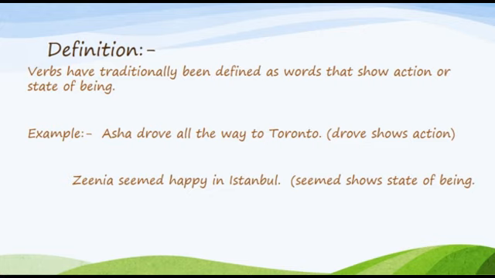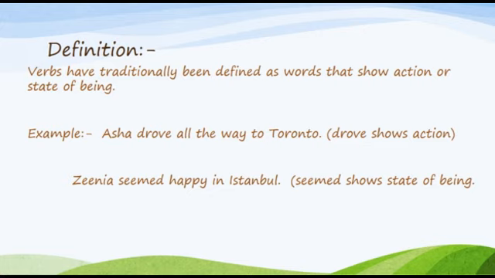Here we have two examples which show action and state of being. Our first example is: Asha drove all the way to Toronto. In this sentence, Asha is the subject, drove shows action, and all the way to Toronto is an object, right?